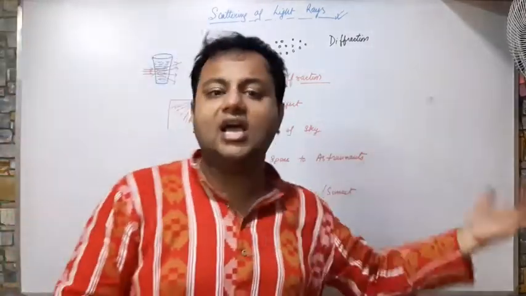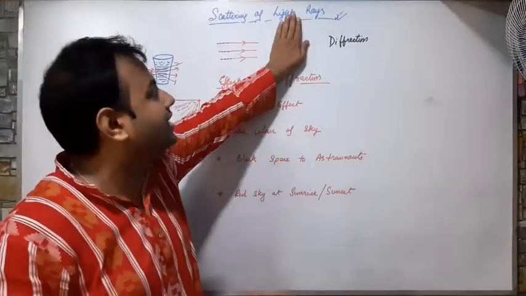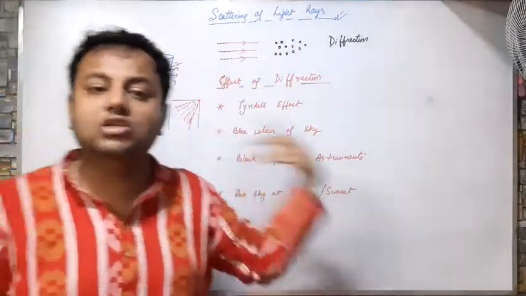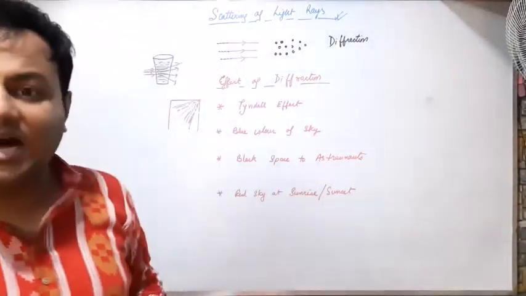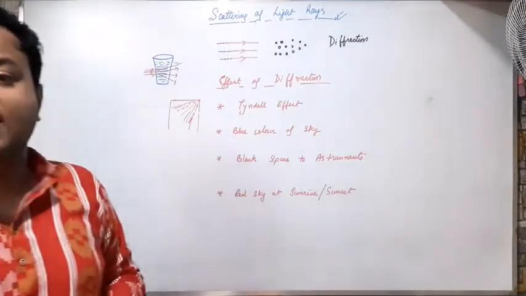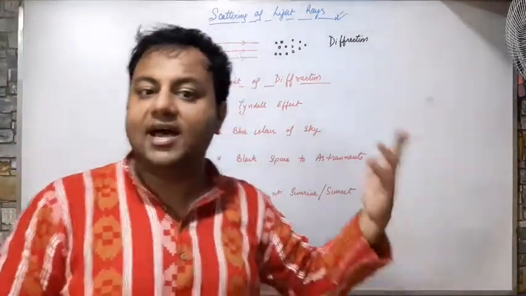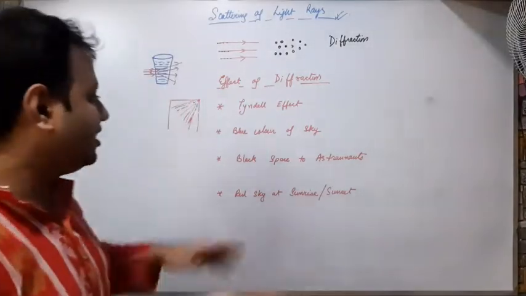As there is no air particle in the outer space, there will be no scattering. As there is no scattering, we cannot see any color. Right? The scattering can take place only when there are particles present. In space there are no particles present, hence no scattering takes place. Correct?